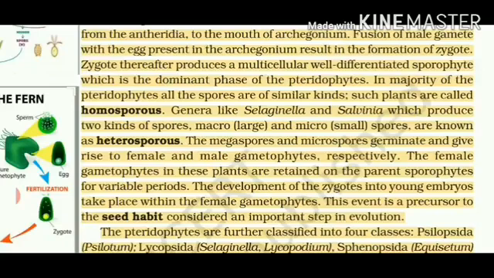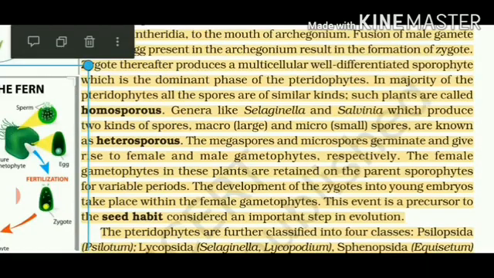You must remember isogamy, anisogamy and oogamy. In that case we talked about two different kinds of gametes. Here we are talking about two different kinds of spores. The spores which are big are called megaspores, and the spores which are small are called microspores. Ultimately, megaspores will give rise to female gametophyte and microspores will give rise to male gametophyte. But they will be present on the same parent plant.